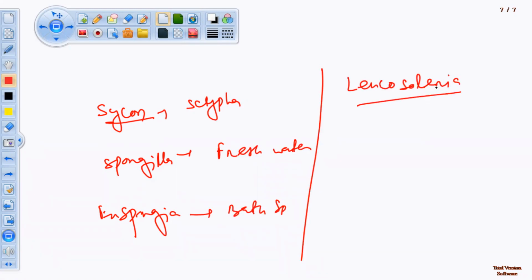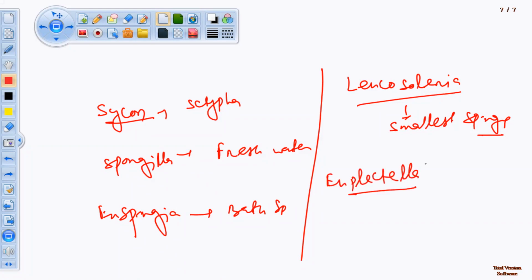Leucosolenia is the smallest sponge. Remember this. Another important sponge is Euplectella, also known as Venus flower basket.